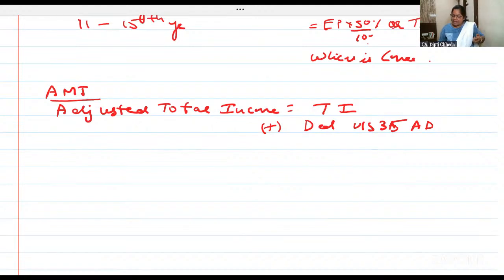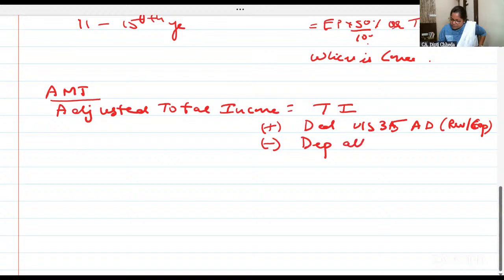Under 35AD, you may have taken revenue and capital expenditure, both deductions, add back. In that case, depreciation should be allowed on capital expenditure. Suppose for setting up a 3-star and above hotel, I purchased a building. So revenue and capital expenditure of the building I deducted in 35AD. Now add back 35AD. So building also you added back. So can you allow depreciation on the building?